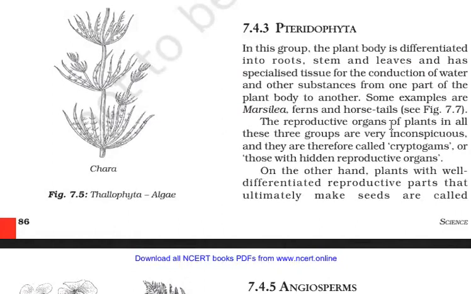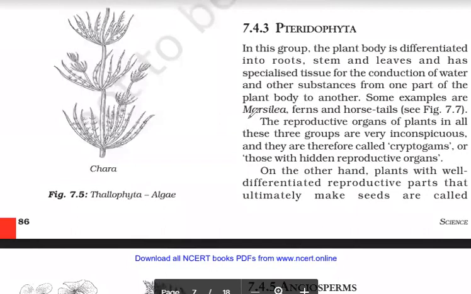Now, the reproductive organs in all these groups are very inconspicuous, meaning these are not visible clearly. They are therefore called cryptogams, or those with hidden reproductive organs. It means Plantae can be differentiated into cryptogams and phanerogams.